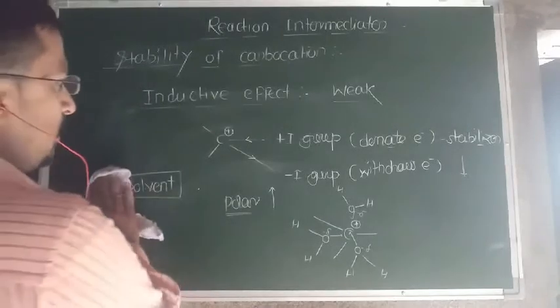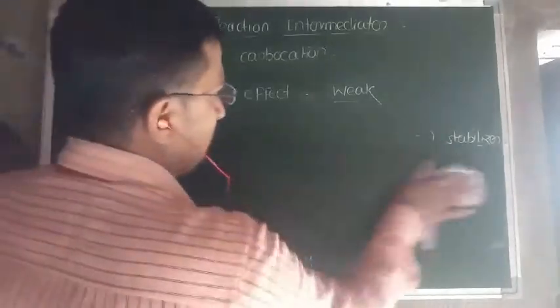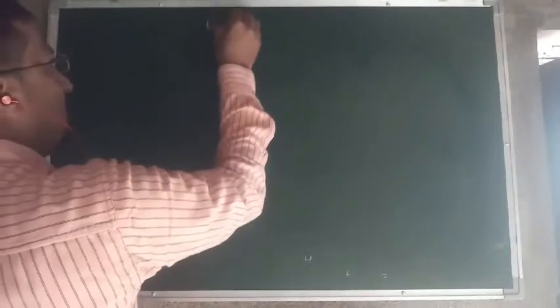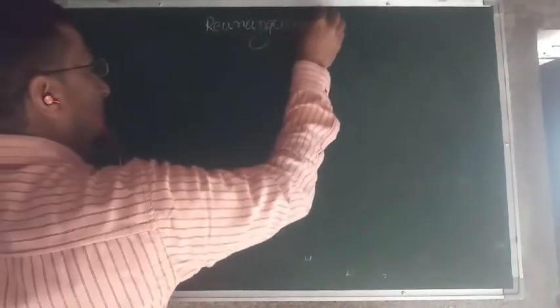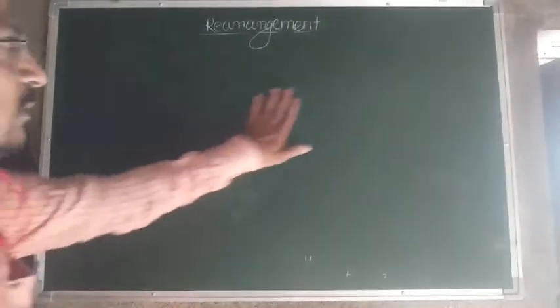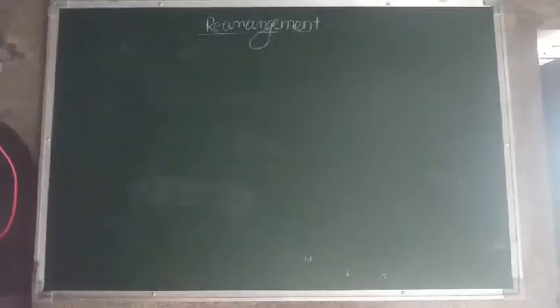Now we are going to discuss one most important property possessed by carbocations: the carbocation undergoes rearrangement. How can the rearrangement of a carbocation be explained? Now see it.